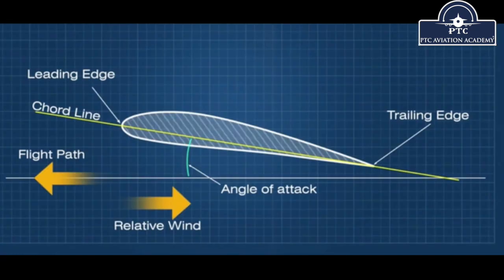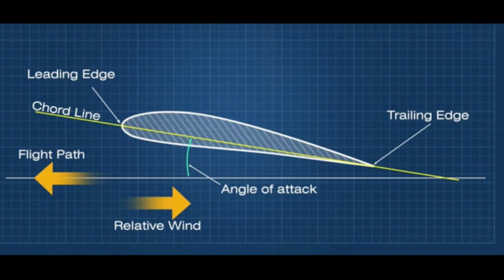Right, now that you have understood what lift is, the next force that we are going to focus on is drag. Before we get into drag, I need to explain to you three different concepts or terminologies. So let's get into that. First of all, I need to explain what is relative airflow. Relative airflow is the flow of air which is against the flight path. The magnitude of the relative airflow is going to be the same as your true airspeed, and the direction will be exactly opposite to where the aircraft is moving.